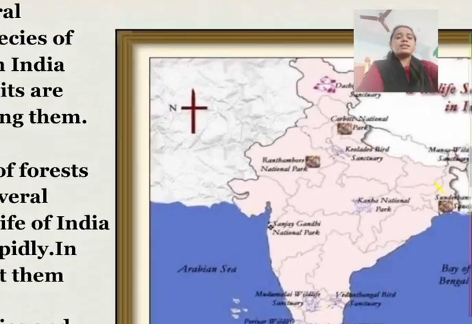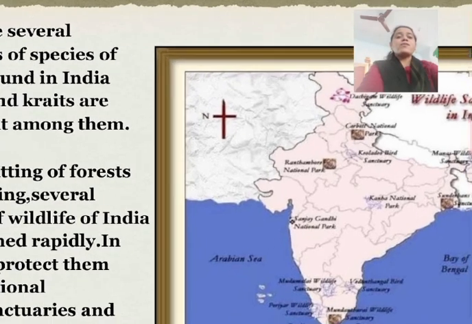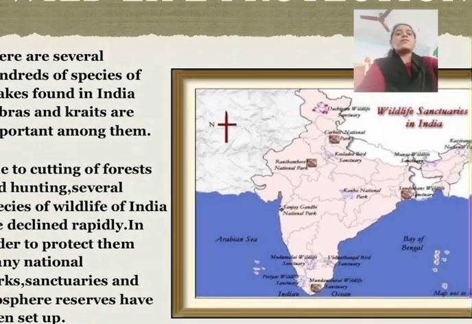You can see in this map Kaziranga Wildlife Sanctuary, Periyar National Park, Gir and Bandhavgarh National Park.